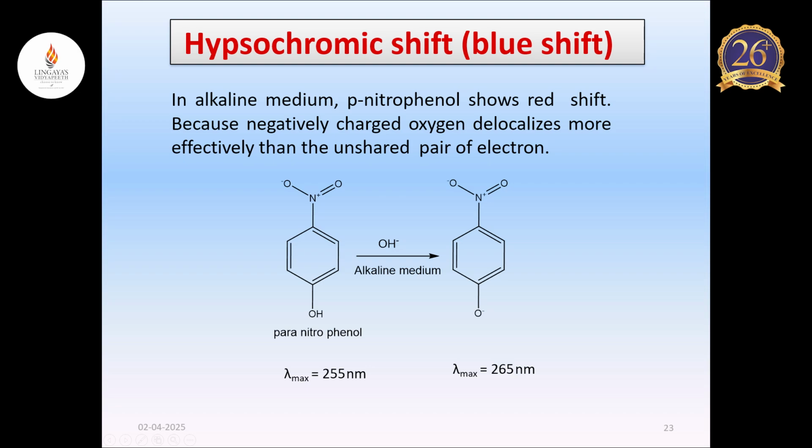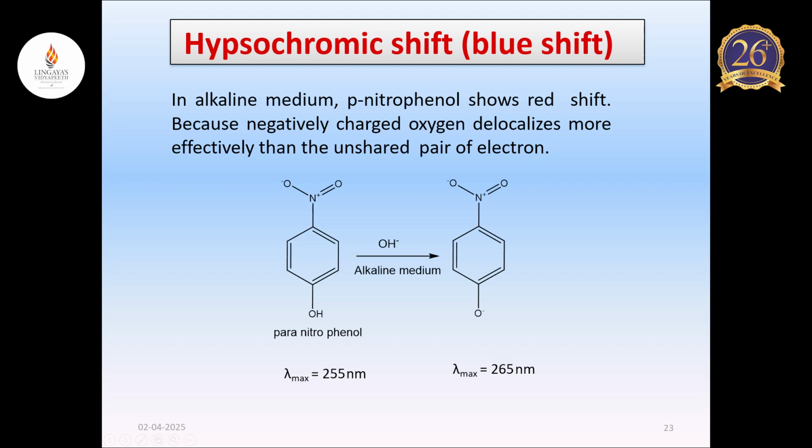In alkaline medium, para-nitrophenol shows red shift because negatively charged oxygen delocalizes more effectively than the unshared pair of electrons. The example is mentioned here. The lambda max of para-nitrophenol was 255 nanometer, and it was shifted to 265 nanometer, which is a shift of wavelength.